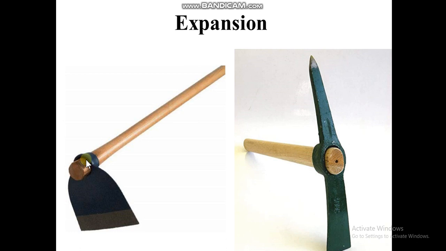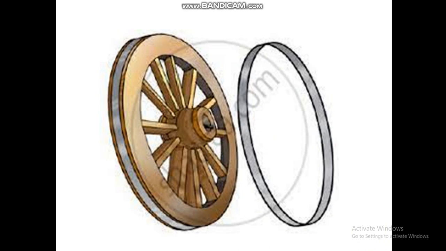Similarly here also, a wooden circular wheel is there, and one metal rim is there. The size of the rim is smaller than the wheel. So before placing it in the middle of the wheel, the metal rim is heated. Because of this heat, the size of the rim expands. This is because of expansion. So the size of the metal expands, and it is placed here, and cold water is poured above it. Because of this coldness, the size of the rim becomes smaller, it contracts, and it fits very tightly. So this is about expansion.